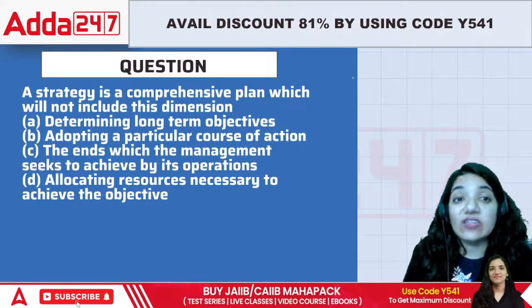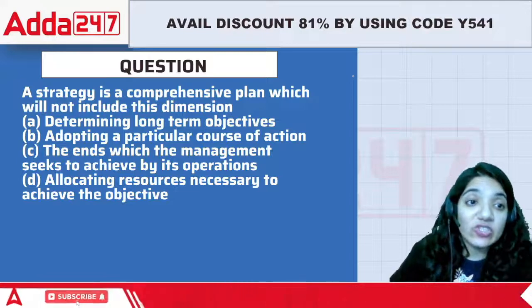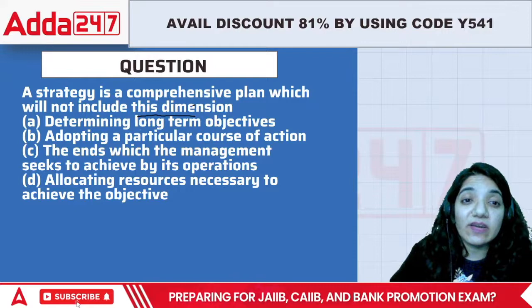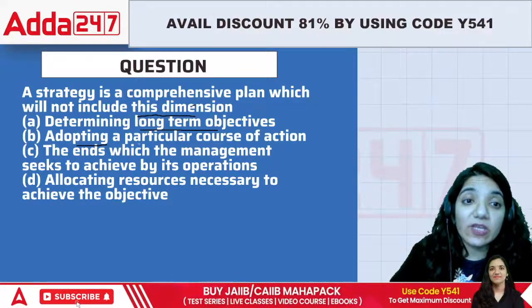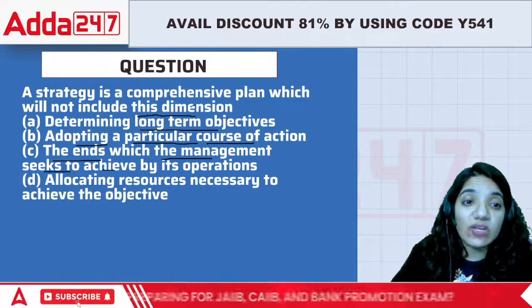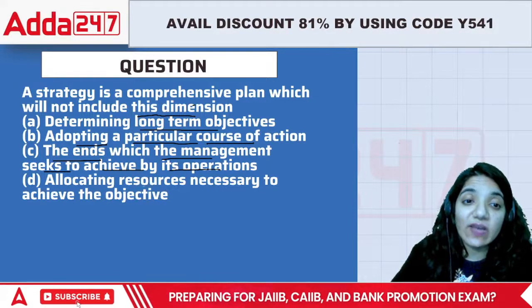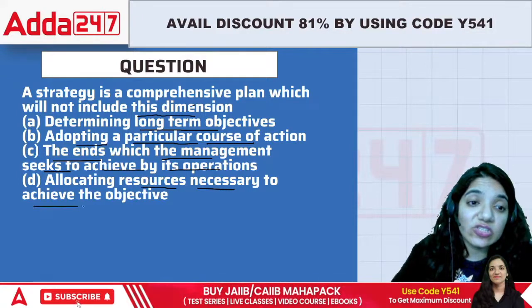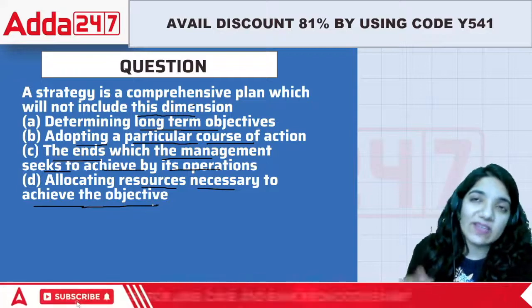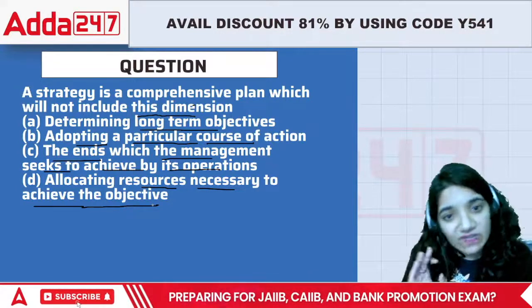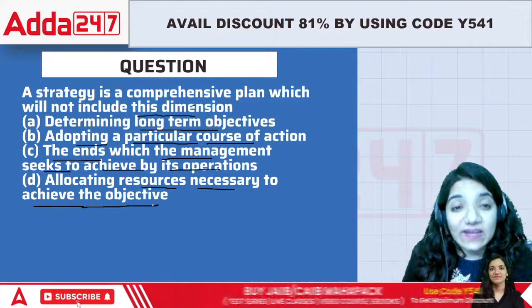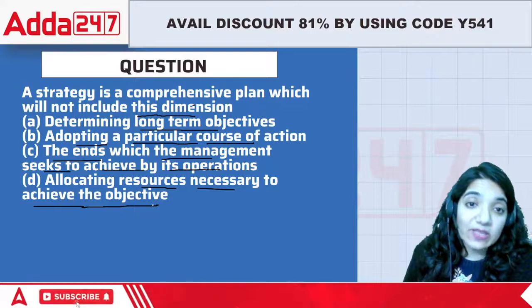Next is, a strategy is a comprehensive plan which will not include this dimension. Number one, determining long-term objectives, adopting a particular course of action, the ends which the management seeks to achieve by its operations, or allocating resources necessary to achieve the objectives. See, when we talk about a strategy is a comprehensive plan. It's a clear plan to achieve the objectives. This is one of the basic things that a strategy is supposed to do. But what else? It determines the long-term objectives or adapting the course of action.